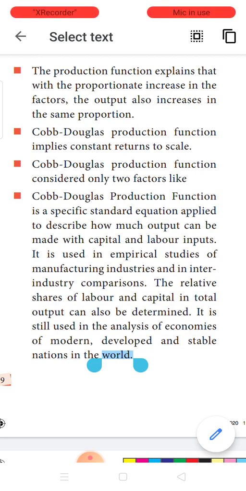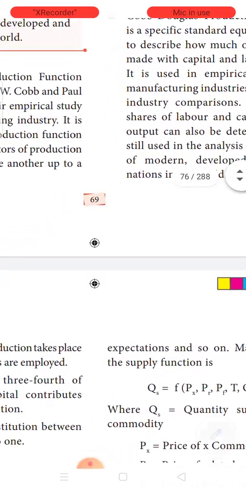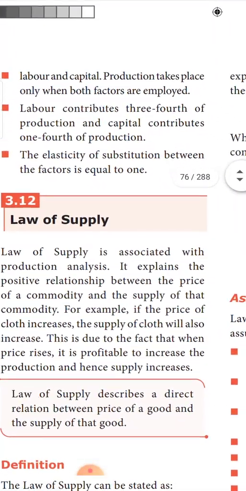Next, only 2 factors are considered, that is labor and capital. The Cobb-Douglas production function is a standard equation. It can be applied to describe how much labor could be input, how much capital could be input, and for this much input, what could be the relevant output. This is purely based on empirical studies only, and it has been applied by many developed nations, modern states, and even states which have a stable growth also.